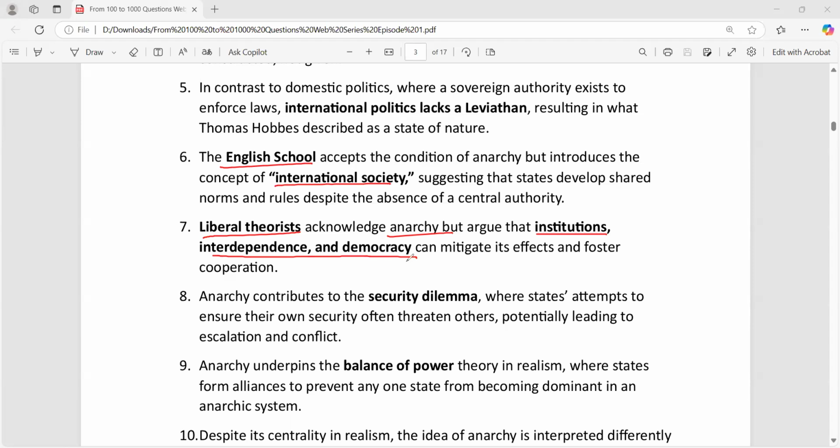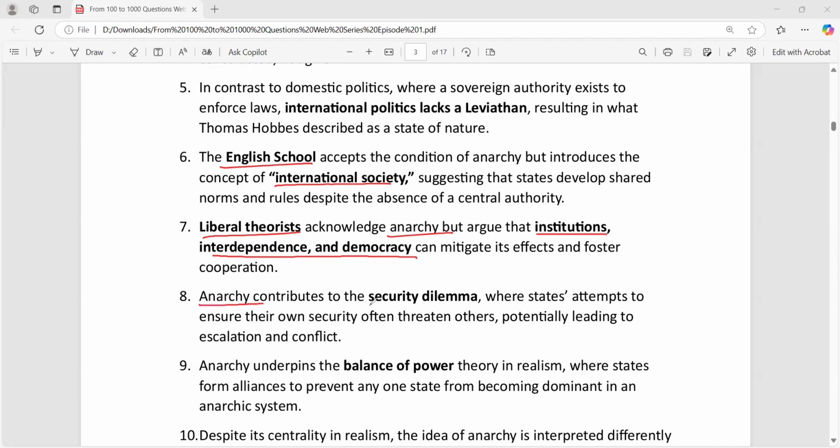In fact, one of the most important liberal thinkers is Immanuel Kant. Immanuel Kant gave the perpetual peace theory, and the perpetual peace theory says that if all the countries become democracies, then there would be no fight, there would be no war, because democracies do not fight with each other. The citizens of a particular country will not allow the government to fight, because the citizens are the ultimate sufferers. There would be widows, there would be orphans, a lot of things will go on. So that's the point.